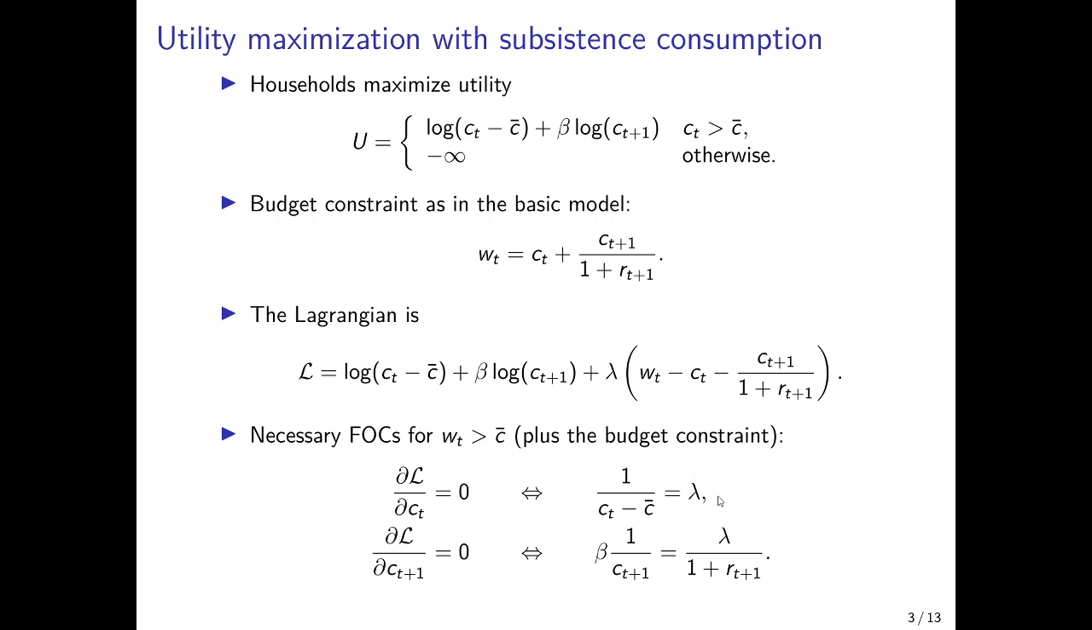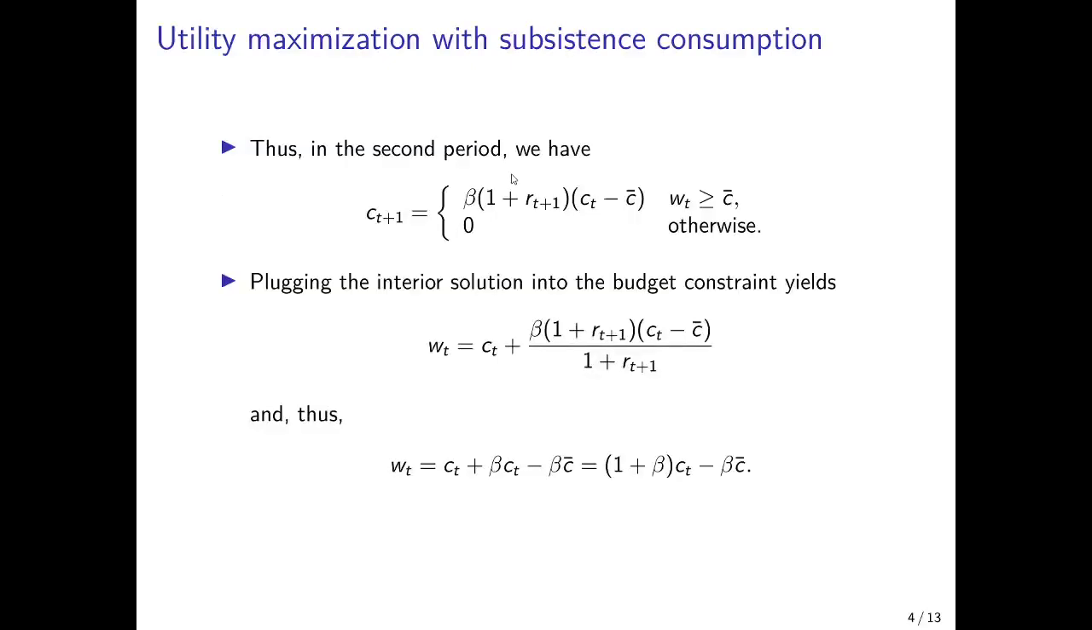And of course, we also have the third variable, the Lagrange multiplier, and we have a third equation also, which is the budget constraint. So we can solve a system of 3 equations with the 2 necessary first order conditions plus the budget constraint to solve for the 3 unknowns: consumption in the first period, consumption in the second period, and the Lagrange multiplier.